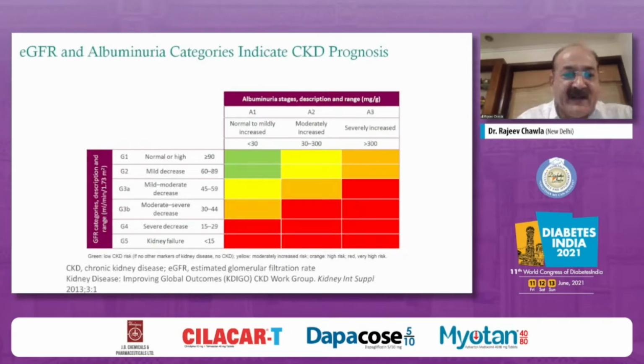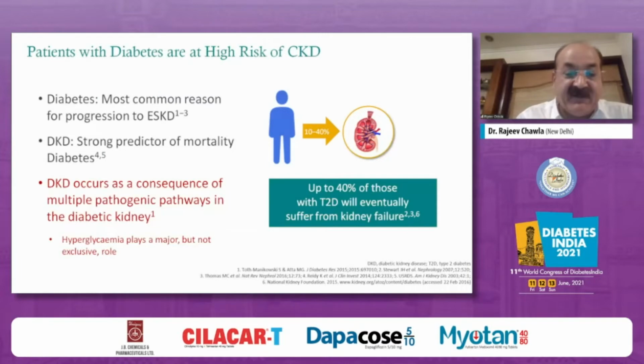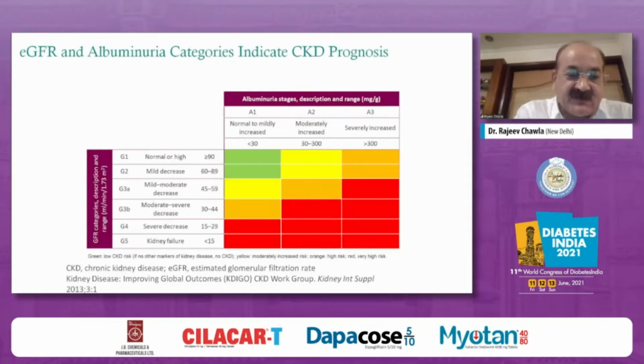If you are anywhere between G1 and G2 with normal albuminuria, you fall in the green box. That means you have a normal outcome and it may not progress at all. But the moment there is a reduction in eGFR, falling in the range of G3a, 3b, especially with proteinuria, whether mild, moderate, or severe, there is going to be an increase in CKD progression, and it is going to carry a very, very poor prognosis.